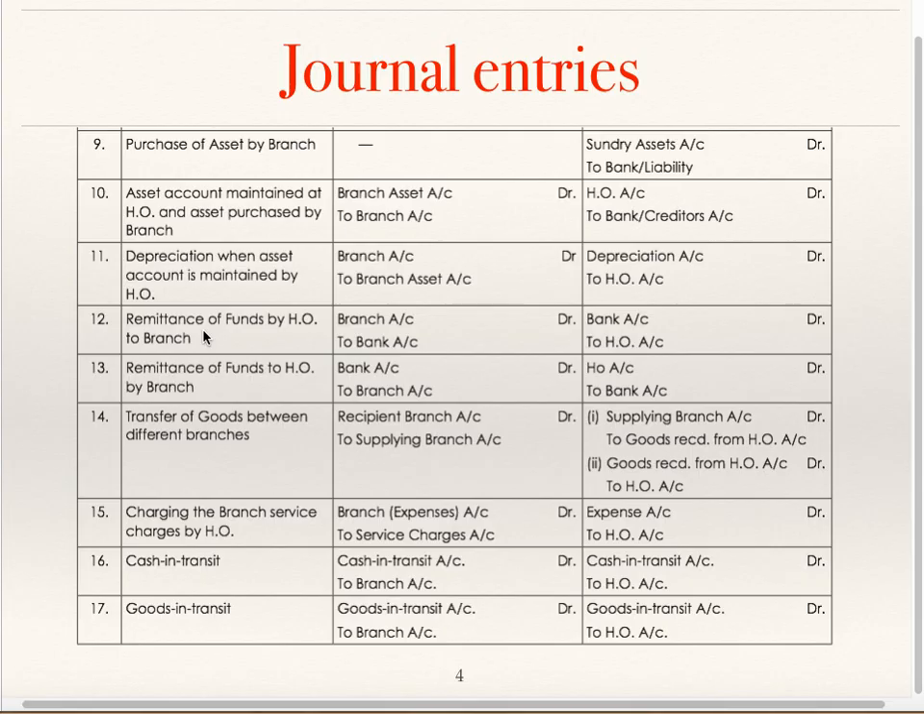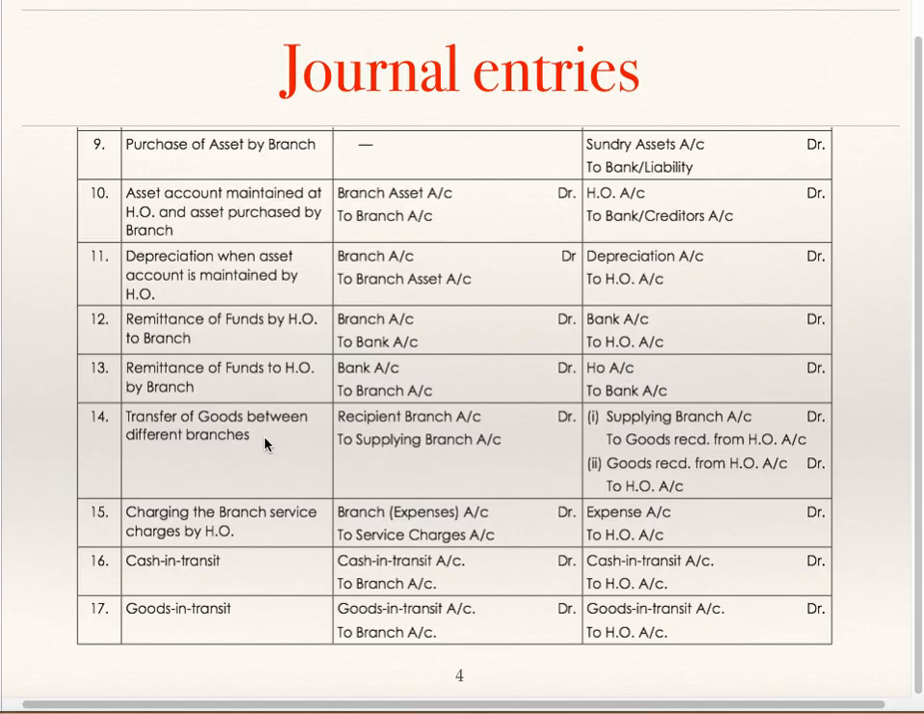Remittance of fund by head office to branch. Head office is sending cash, branch is receiving cash. In the books of head office, branch to bank. In the books of branch, bank to head office. Remittance of funds to head office by branch. Head office is receiving cash, branch is sending cash. In the books of head office, bank to branch. In the books of branch, head office to bank.